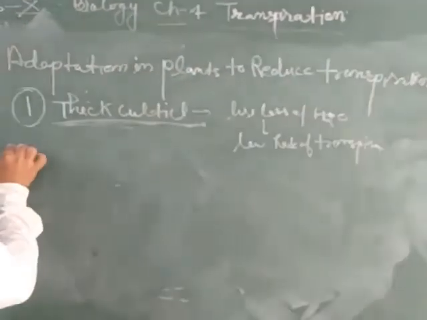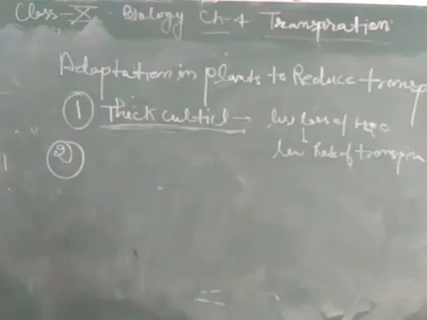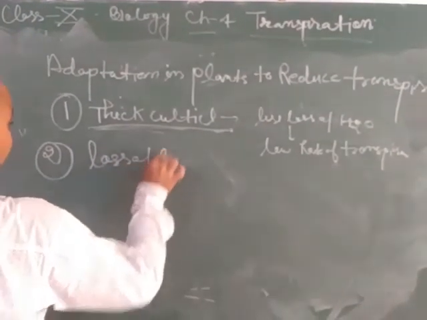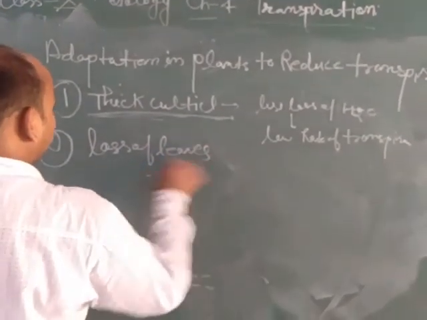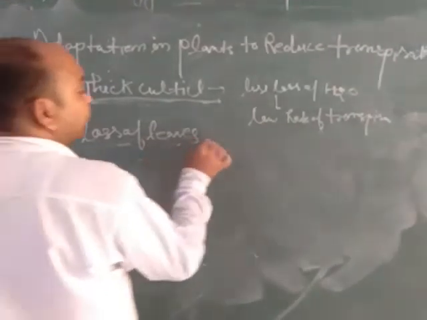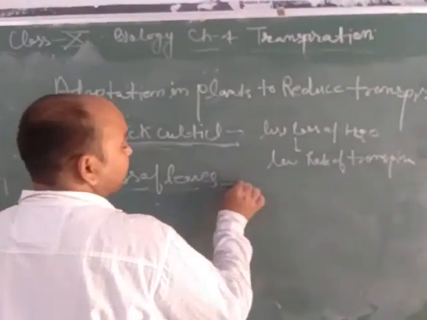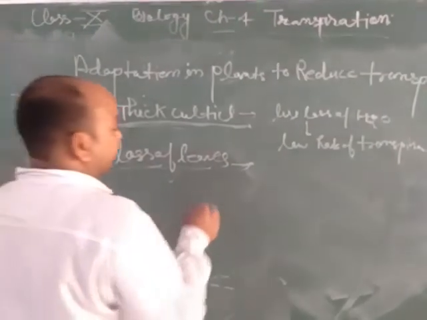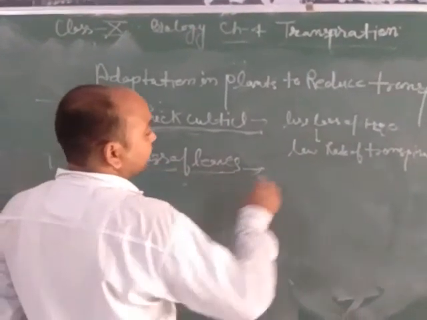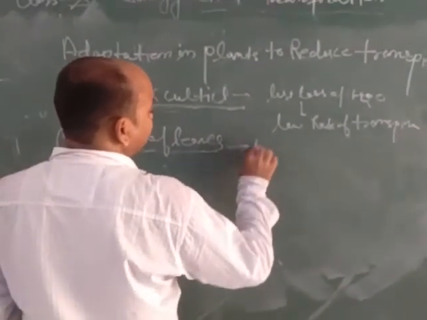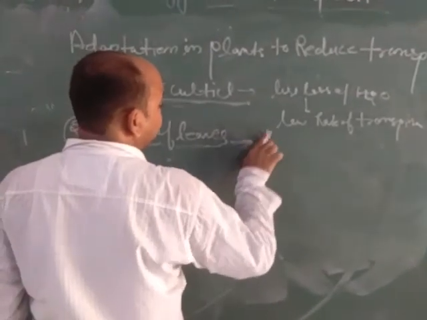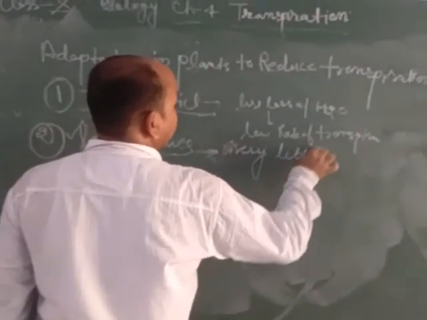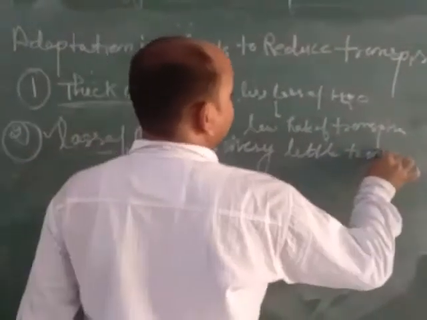Now the second point discussed here is loss of leaves. Leaves are responsible for transpiration, for loss of water from the aerial part. That's why if leaves get lost, very little transpiration will take place.